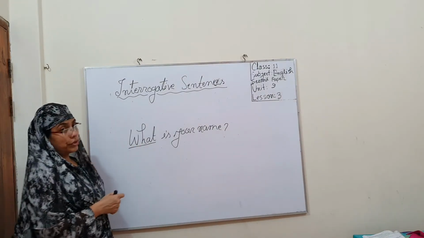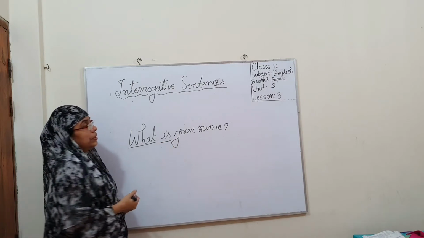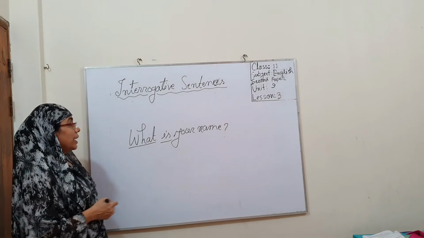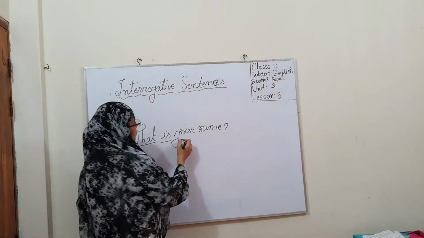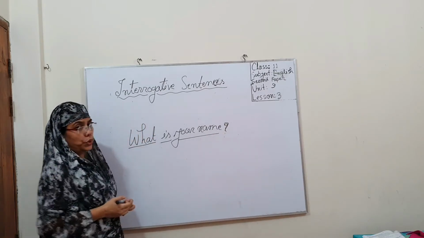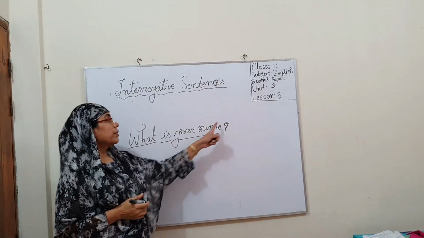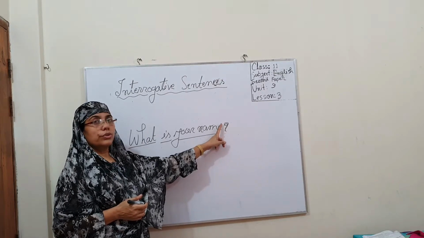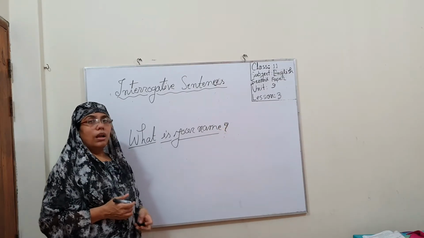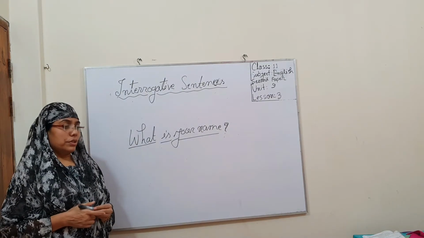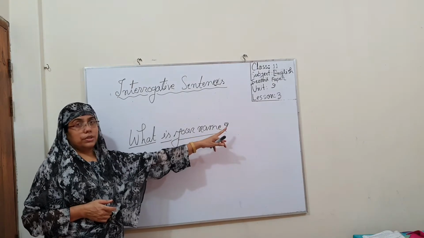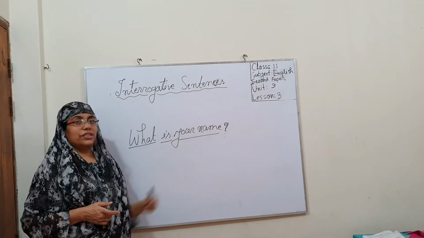Then, of course, we use verb, that means it may be auxiliary verb or verb. And then subject, and after that we will use a note of interrogation. It is a very important thing. If we don't use this mark in our writing, then it will not be an interrogative sentence. So you should be very careful to put an interrogative sign at the end of this sentence.